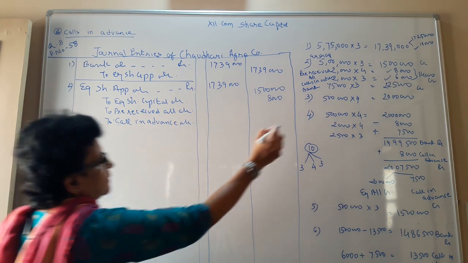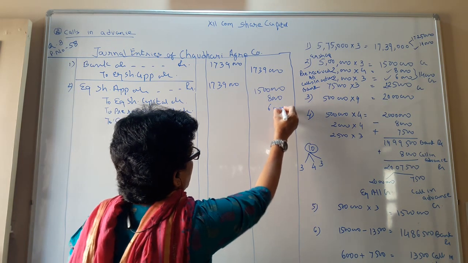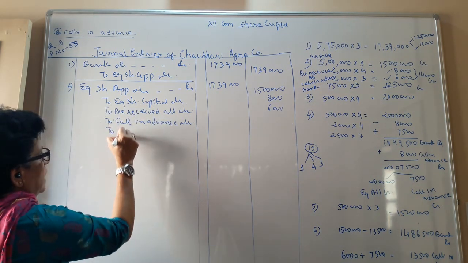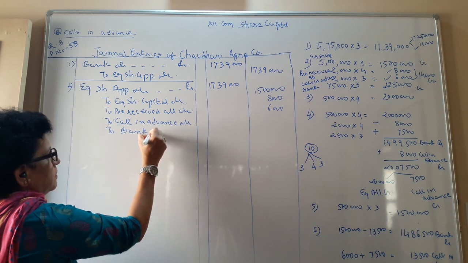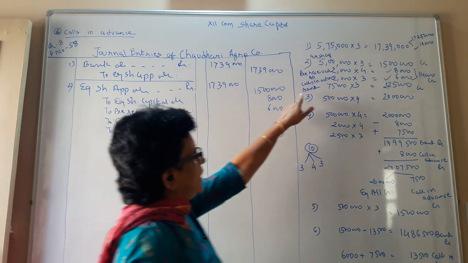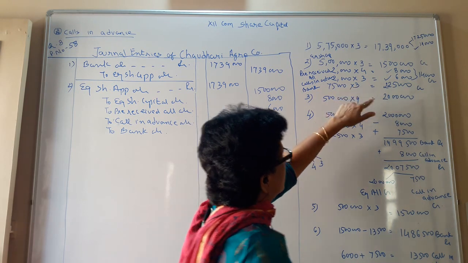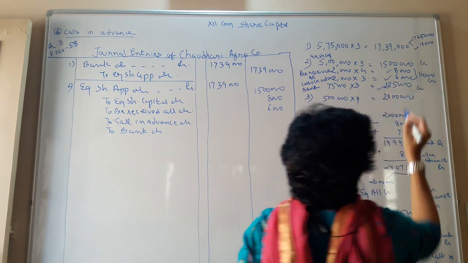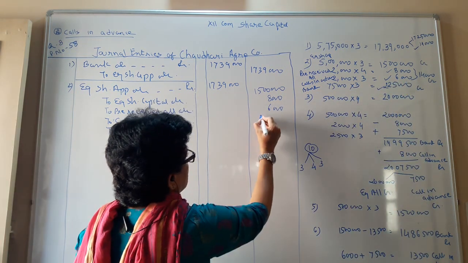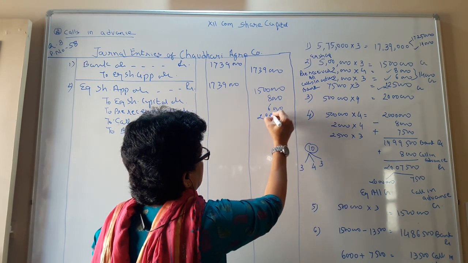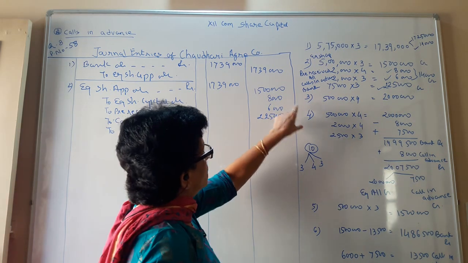Advance account 6,000 rupees. 2. We have to refund the money. Bank account. We are refunding how much? 75,000 shares at 3 rupees. So that is what we are refunding? 2,25,000. 2,25,000. So the total